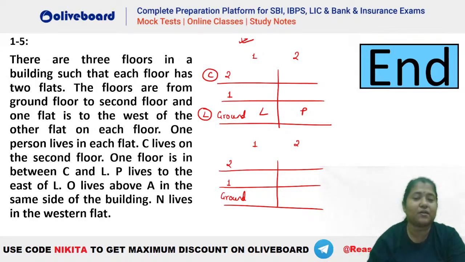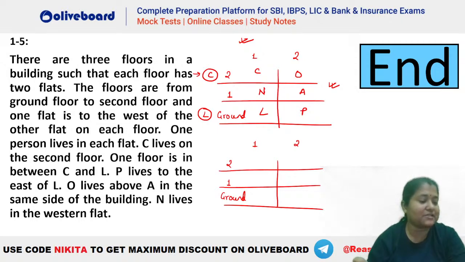O has to be above A, will be something like this, right? So O lives above A will be here, and because C was living on the second floor, so C has to be here. N is in one of the western flats, so N has to be here. So this is going to be the answer that you will be getting, right? So CONALP. Are we clear, everybody? Please let me know if we have any doubts in here.